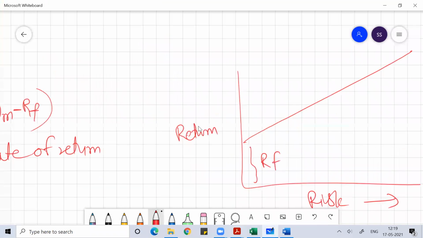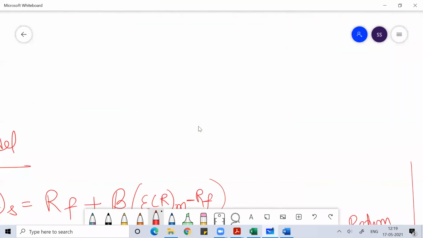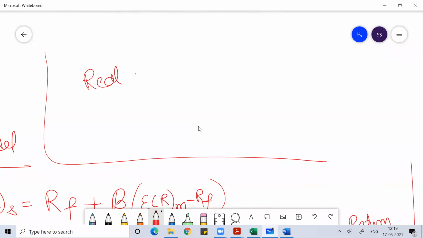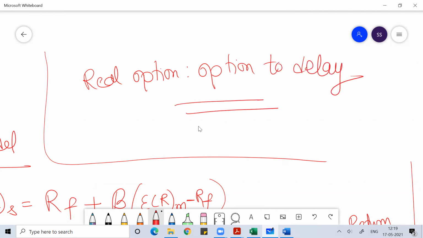So altogether, we try to bring more and more risk parameters into consideration. Here you can study something about real options to delay. If you want to understand this option better, you can study the option to delay while working on the NPV of the project. I have already made a lot of videos on real option to delay while working on the risk analysis on capital budgeting.